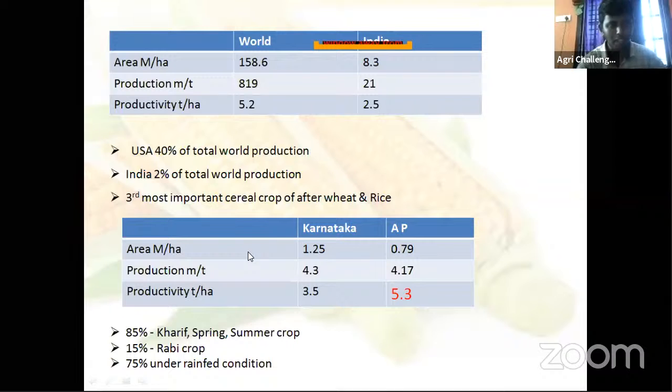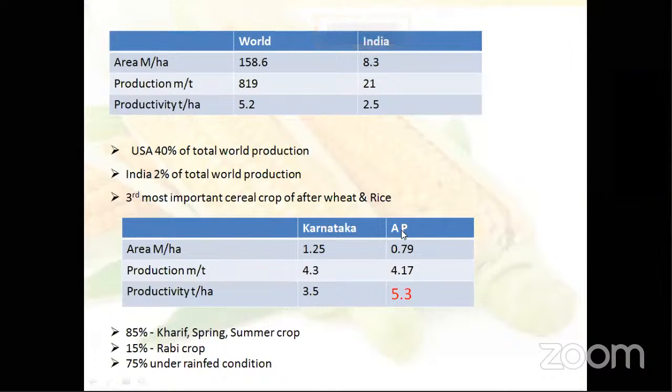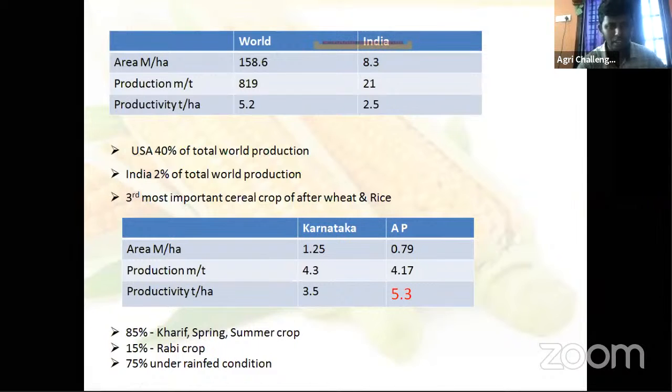Then coming to India, the total area among the different states. Comparing Karnataka and Andhra Pradesh, Karnataka has 1.25 million hectares under maize cultivation, Andhra Pradesh only 0.79 million hectares. But production, check it: 4.3 and 4.17 million tons.